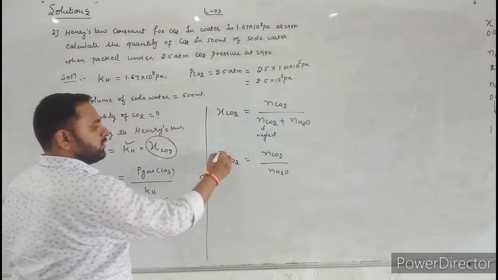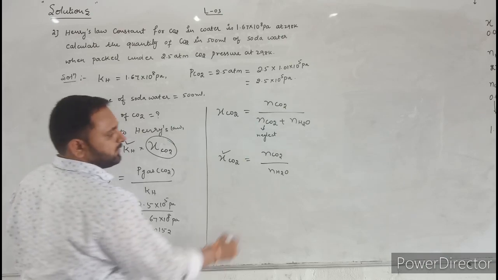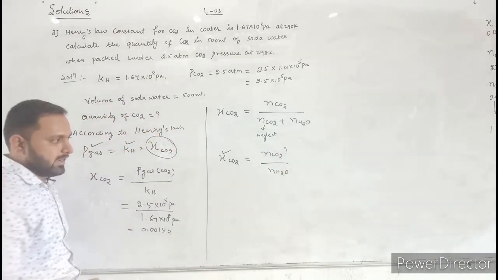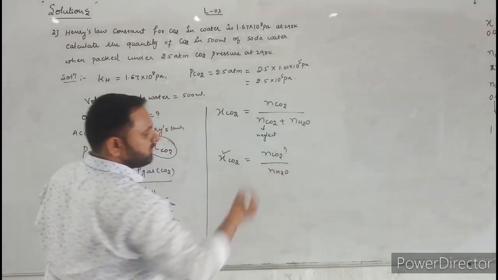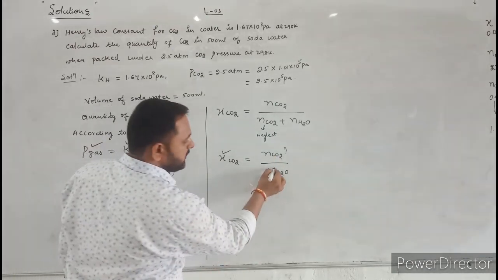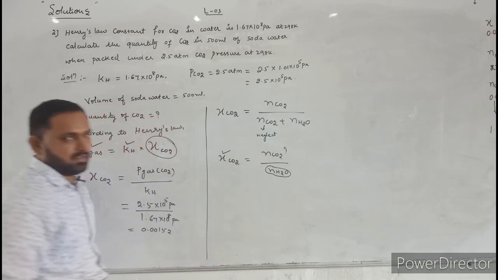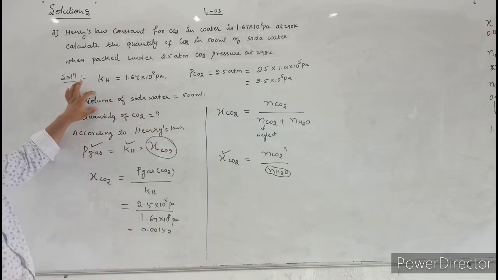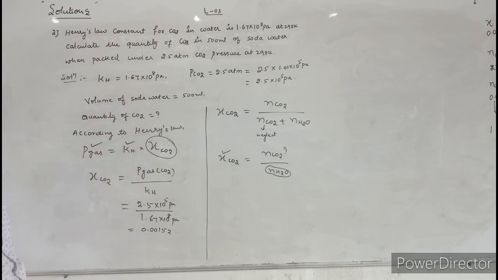Here we know mole fraction of carbon dioxide, and you have to calculate number of moles of carbon dioxide. Next, to calculate number of moles of carbon dioxide, you should know number of moles of water. Here volume of soda water is given. By using volume of soda water, we can easily calculate number of moles of water.